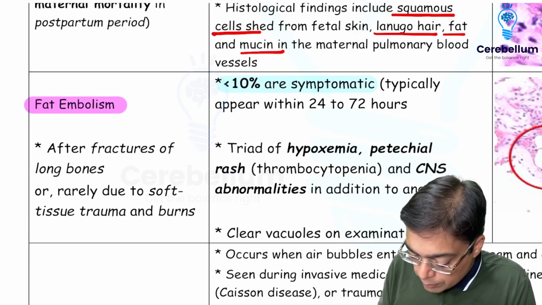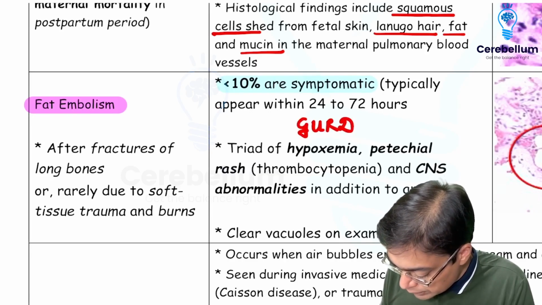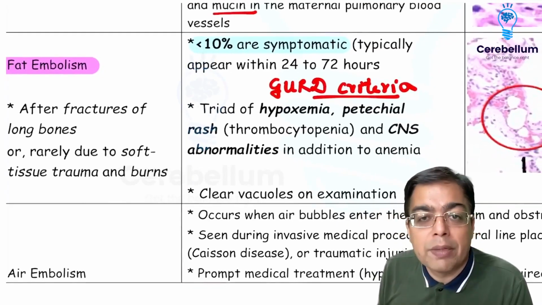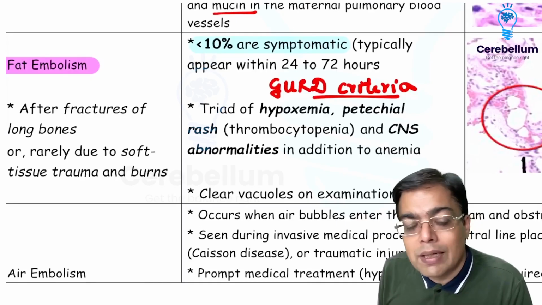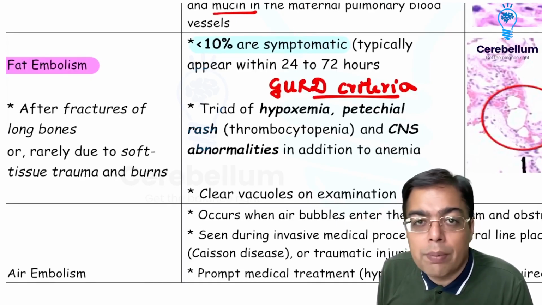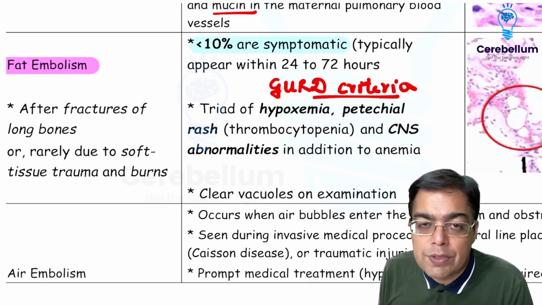But what you need to remember over here is that the diagnosis is going to be based upon what is given the name of the Gurd's criteria, right? Gurd's criteria, that's what is to be kept in mind. And what we are going to be having in patients having fat embolism would be classically a decrease in the oxygen concentration in the blood. There would be a presence of a petechial rash in the skin, and there would be presence of neurological features in addition to the development of anemia. So patients are going to be having a petechial rash, they will be having anemia. There is a neurological deficit, and the patients are going to be having the presence of hypoxemia as well.